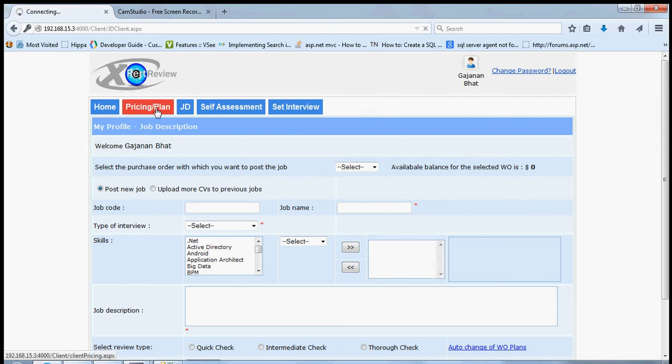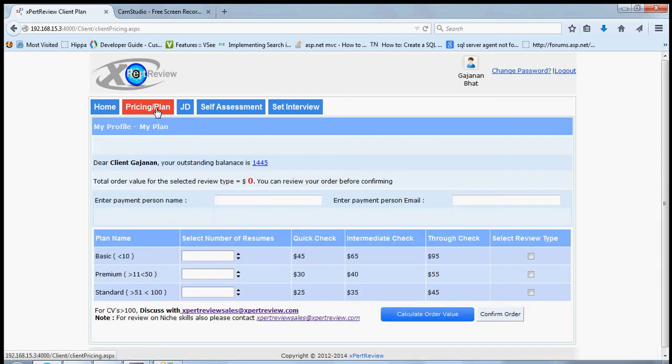Pricing and plan. Click on pricing and plan, where you will be landed onto the page which explains all the plan details the expert review has. Enter the number of CVs and select a review type. Enter the contact person name and email ID and click on calculate order value to see the total value for that particular order. Before confirming the order, you can change any details you have entered here. Based on the review type you select during the job posting, the order value will be reduced.